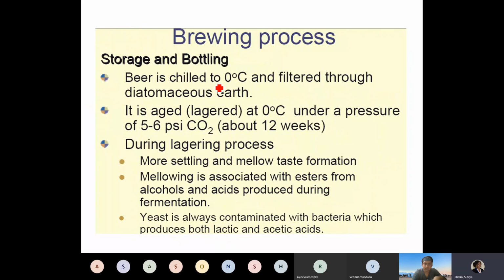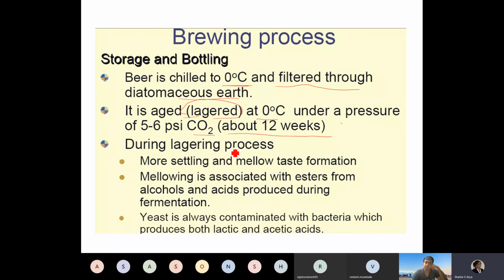Storage and bottling. Beer is chilled to 0 degrees Celsius and filtered through diatomaceous earth, and it is aged, which is also called lagering. It is done at 0 degrees Celsius under a pressure of 5 to 6 psi carbon dioxide, and this is carried out for 12 weeks.